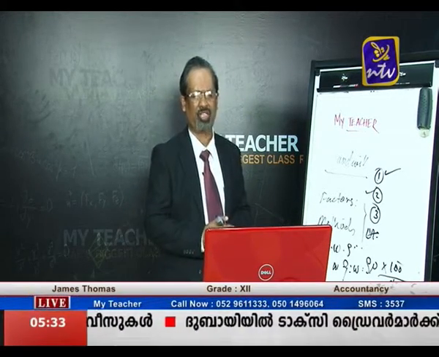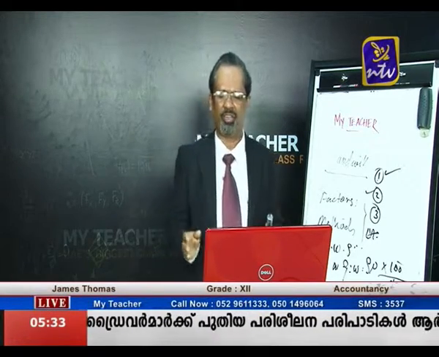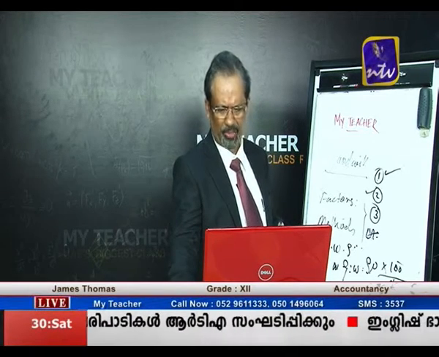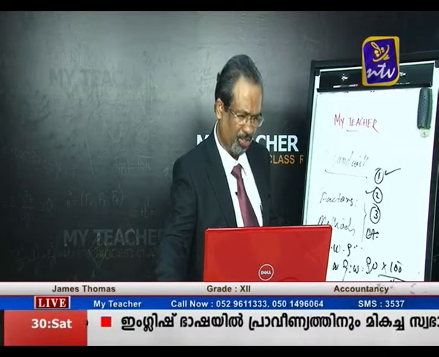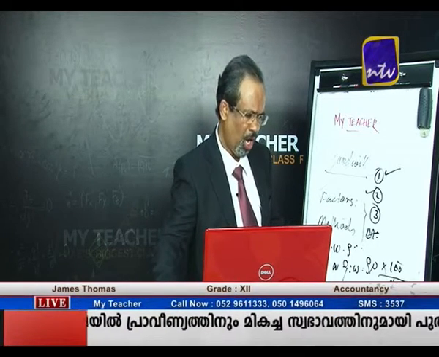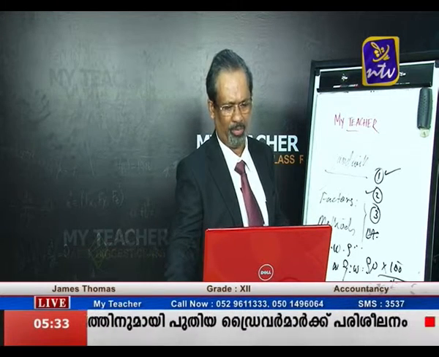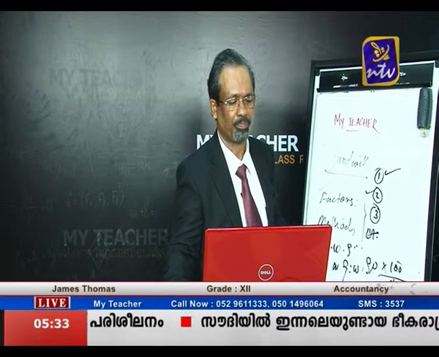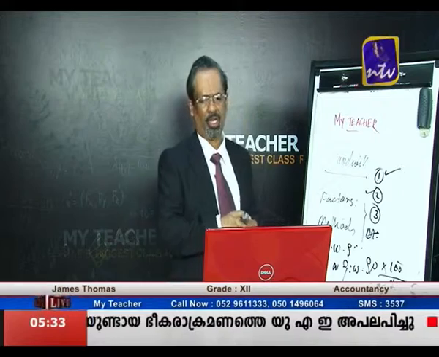So now it is clear. In this chapter only these 3 methods are there, and it is a very simple chapter. After studying this chapter only, we can go to other points. So now we have studied 3 methods: the average profit method, the super profit method and the capitalization method. Now the next point is admission of a partner.